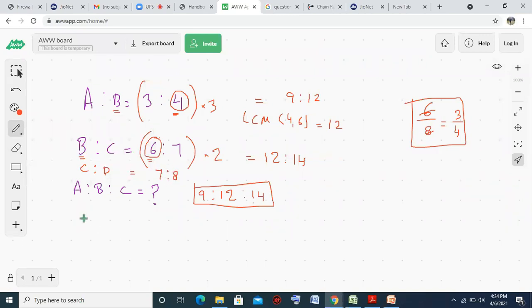Combined ABCD. So how to combine ABCD? First, we combined AB with BC, which we already did. ABC we already have. Now we have to combine CD with ABC. What is the final answer?